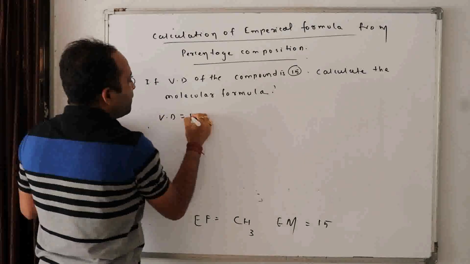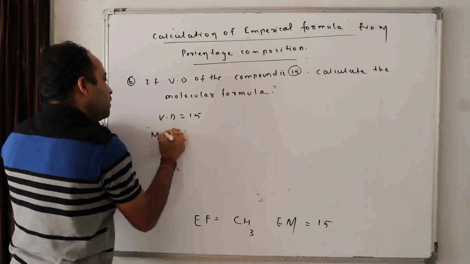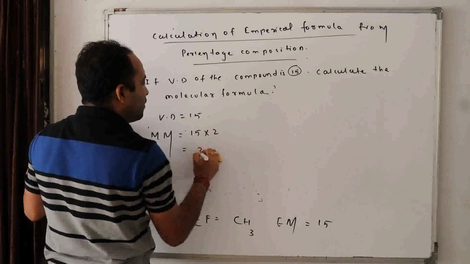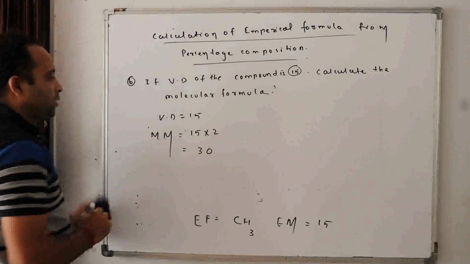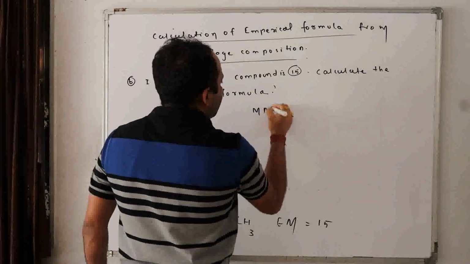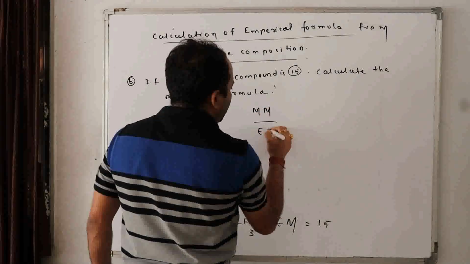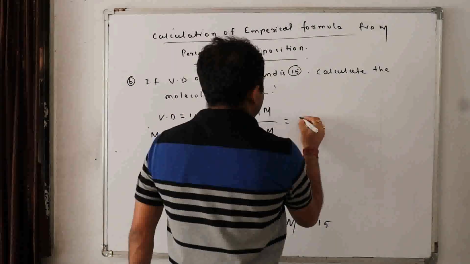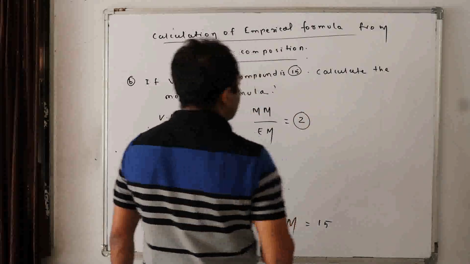Vapor density 15, so molecular or molar mass is 15 into 2. How much? 30. Now, molar mass by empirical mass is equal to how much? 2. The n factor is 2.